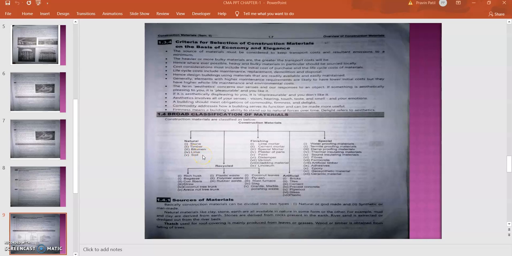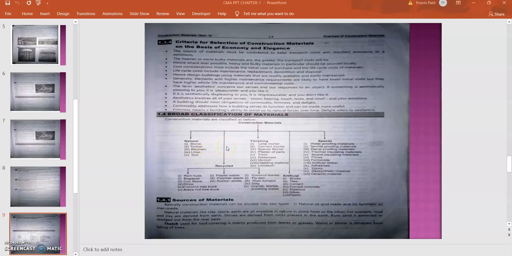The first chapter is on natural materials, then the second is on artificial material, then finishing material, recycled and the special materials. So in natural material there are five types of material, that are basically stone, timber, bitumen, lime and the soil. So these are the naturally available material. They are not casted or manufactured in the industries. That's why it is called natural materials, which include stone, timber, bitumen, lime and the soil.